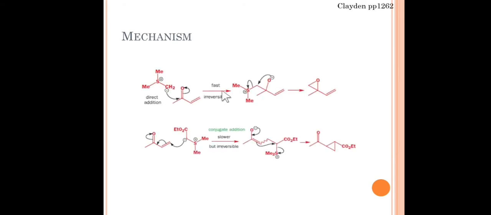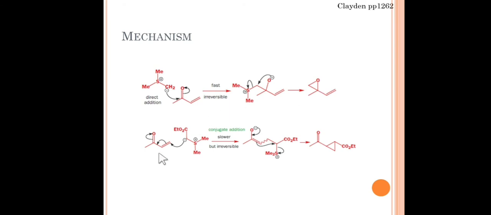So friends, this is the mechanism for an unstabilized sulfur halide. It will directly attack this carbon. We get O minus. This O minus will attack this CH2, and the positive charge on the sulfur is neutralized. So ultimately we get this addition of CH2 into this carbonyl group. We call it epoxide ring formation.